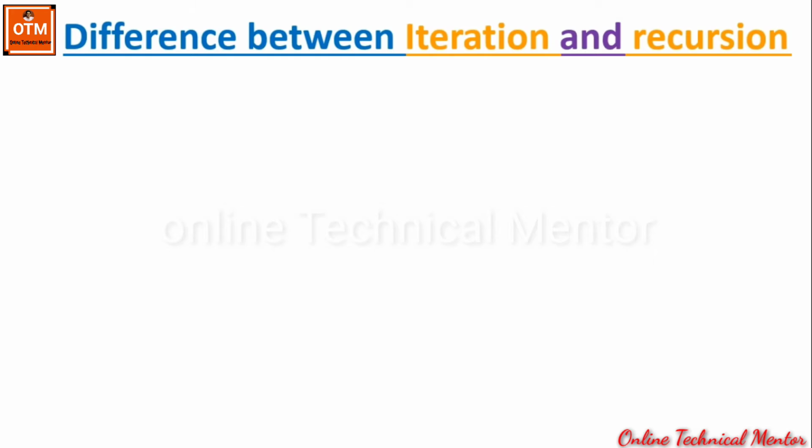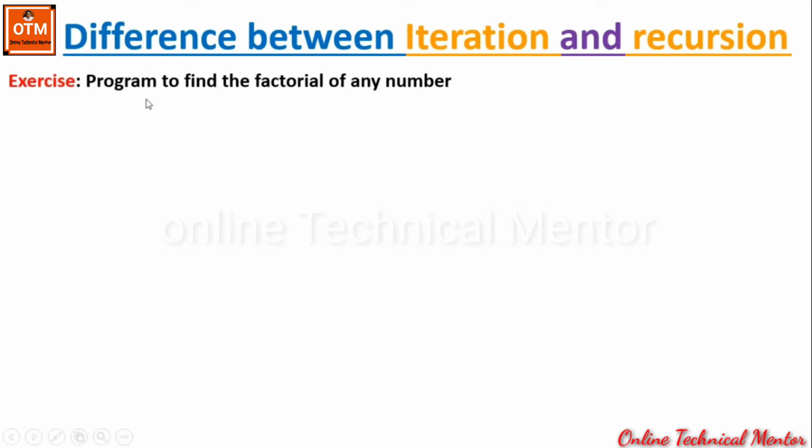Difference between iteration and recursion. I will explain it by using an example or an exercise. So for that, let me take this exercise program to find the factorial of any number. It's very easy. I think you have knowledge of factorials. Factorial is the product of all the integers between 1 and the given number, including both 1 and the number itself. That means the factorial of 3 means 1 multiplied by 2 multiplied by 3. If you did a for loop, that means you have done the program on factorial.